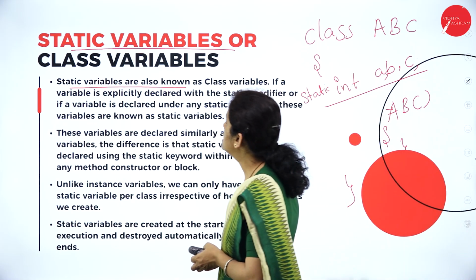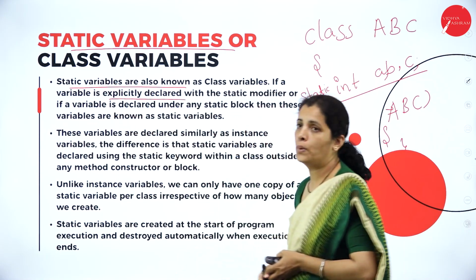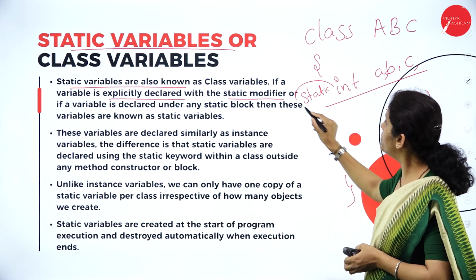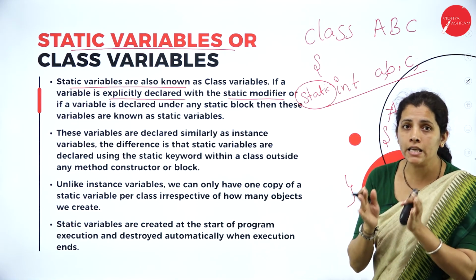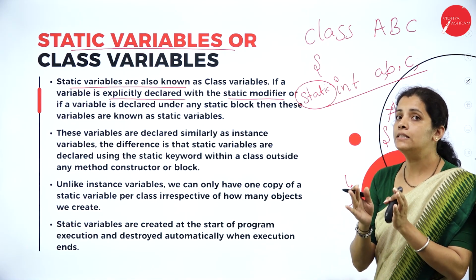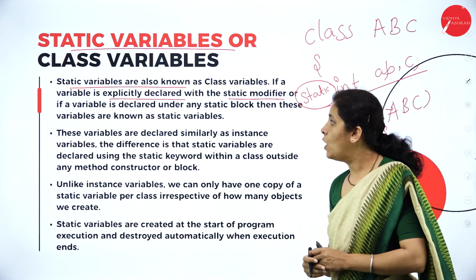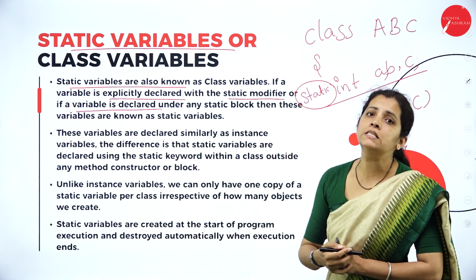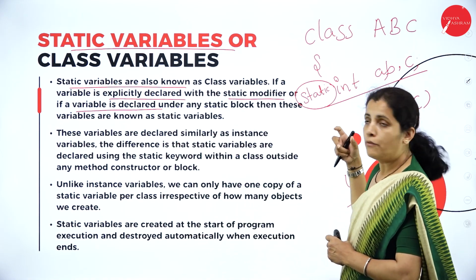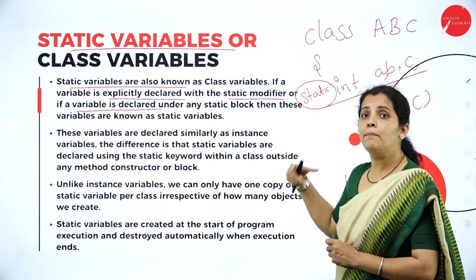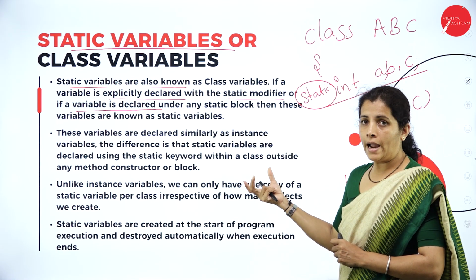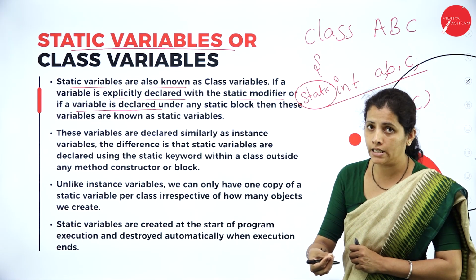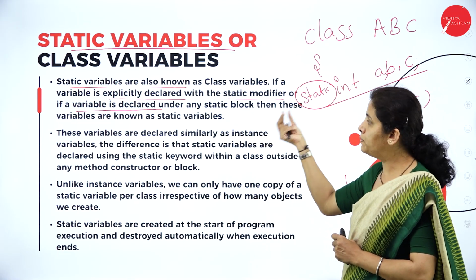This variable is explicitly declared with the static modifier, so what I have to prefix here is the static keyword. Static is nothing but the modifier. Or if a variable is declared under any static block, for example, I create a method and specify the access modifier static, then it is known as a static block.